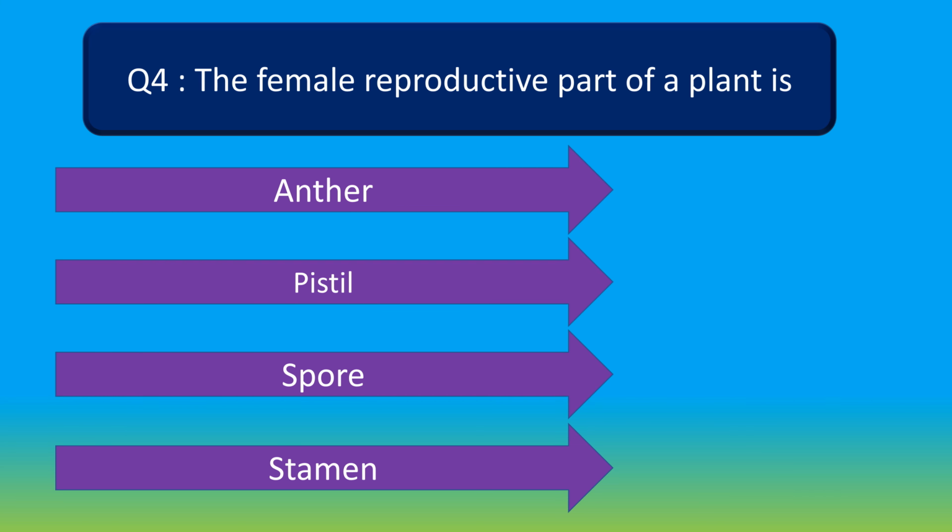The female reproductive part of a plant is option A anther, option B pistil, option C spore and option D stamen. Your time starts now.